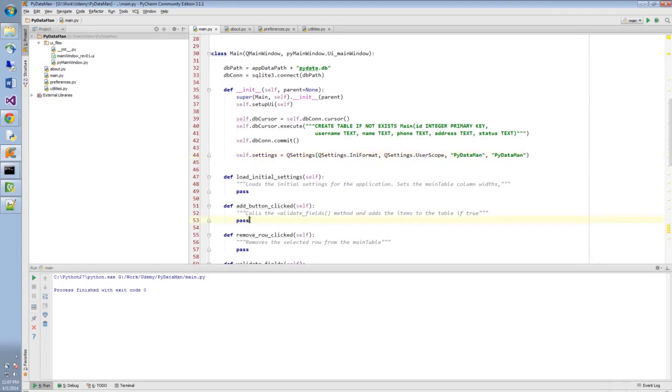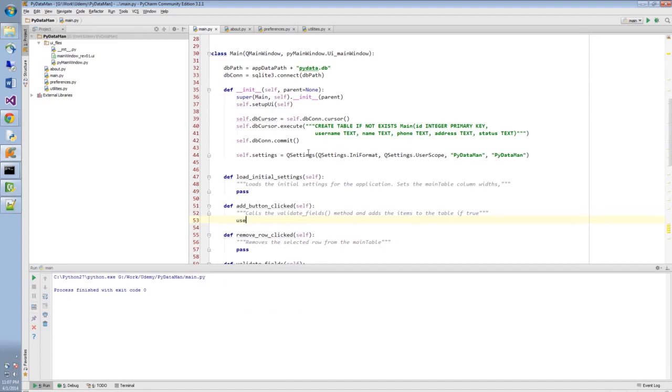So this is where we're going to put what happens exactly when the QPushButton has been clicked. Now I'm going to erase this pass right here, and I'm going to define the fields that are the QLineEdits that we're going to enter into our table and our database.